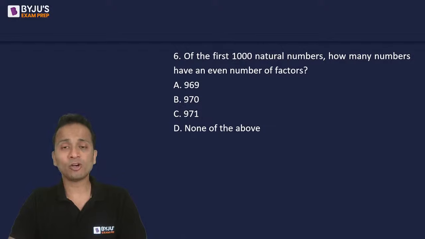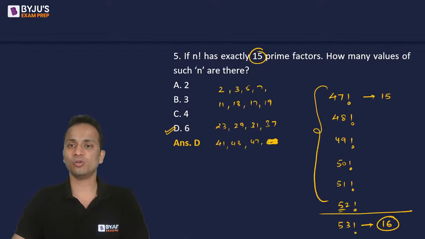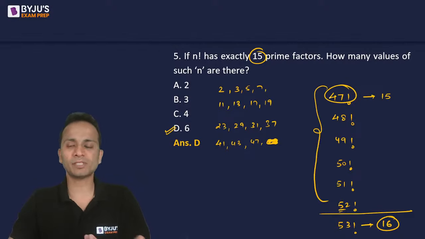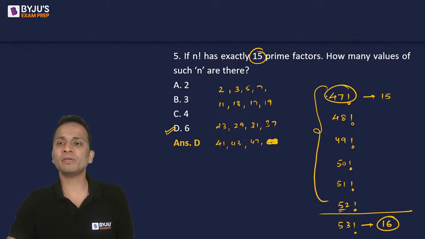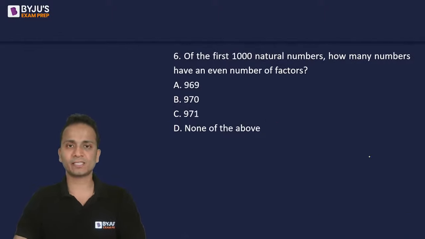Yes, Kushagra, why not, we'll consider 47 also. 47 is the first number, the smallest number. 47 factorial already has 15 prime factors. Okay, 48, 49, 50, 51 and 52 will be the additional numbers. So the answer will be 6. Okay.